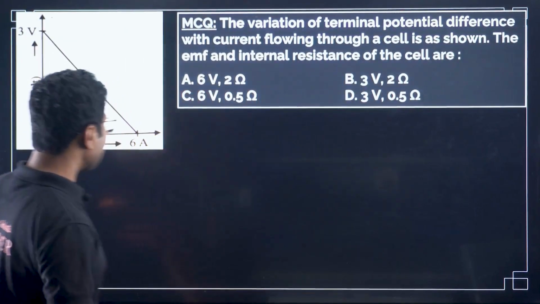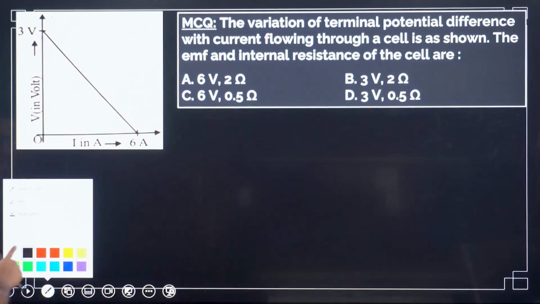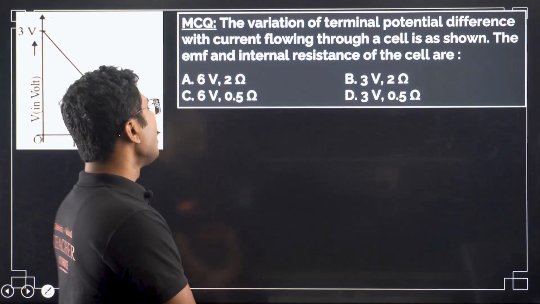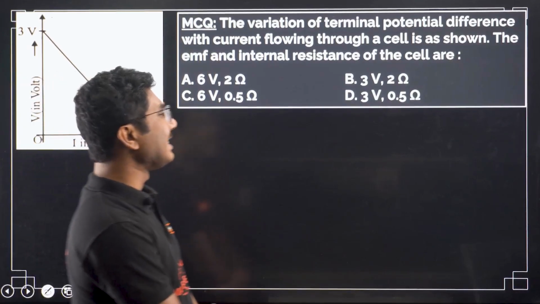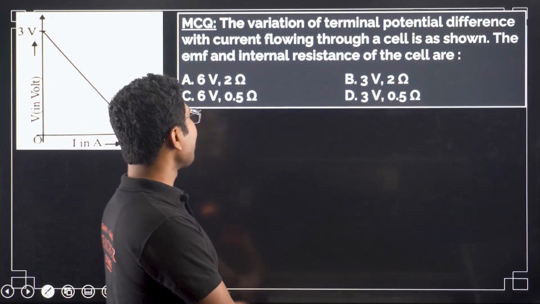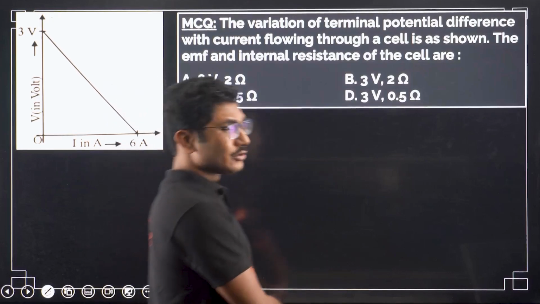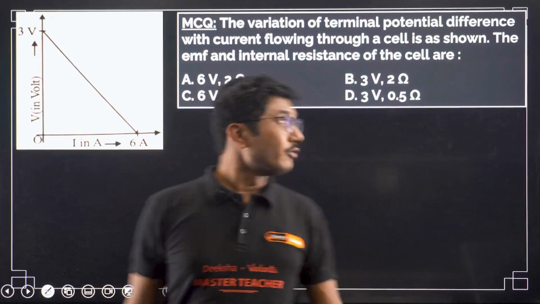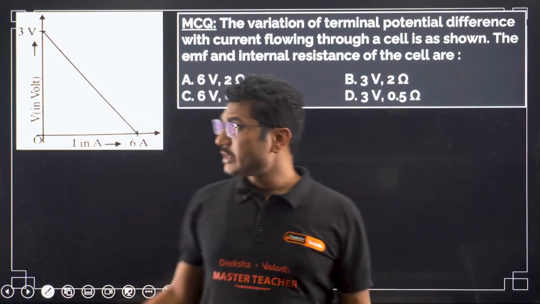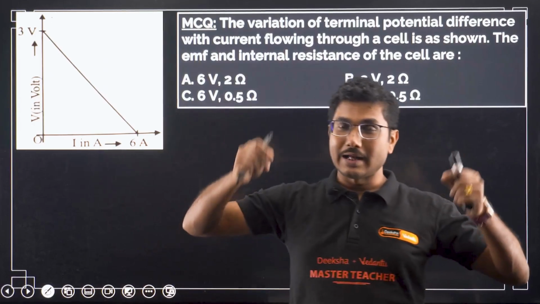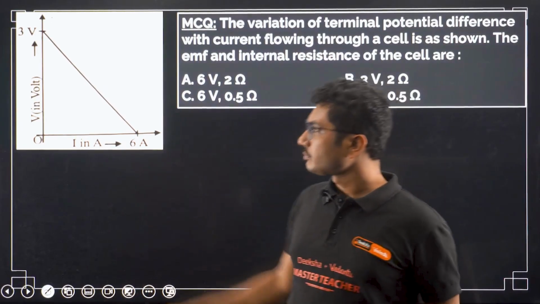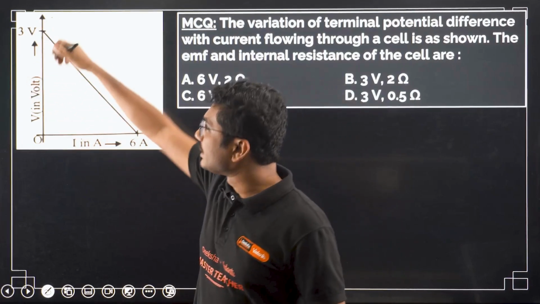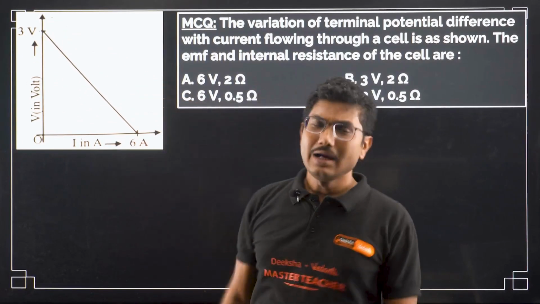Now let's see one easy question that came simply from this concept. The variation of terminal potential difference with current flowing through a cell is as shown. Find the EMF and the internal resistance r of the cell. Here we can see this is the terminal potential difference, that is, what you measure when you connect the voltmeter across the terminals, and this is the current in the circuit. Both are changing, and this line represents the graph.